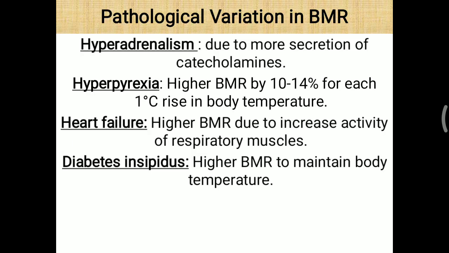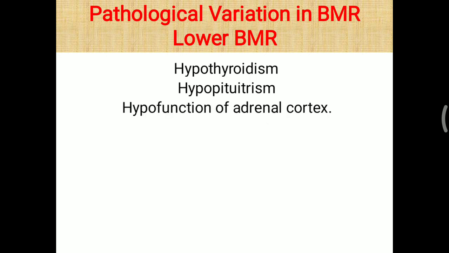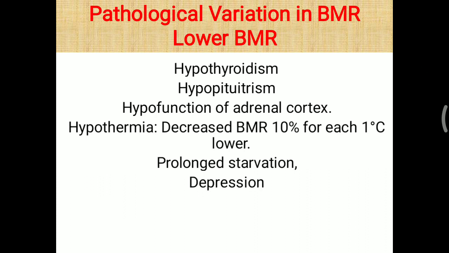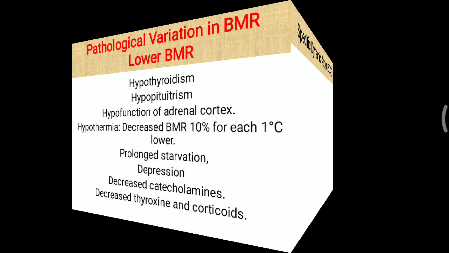Further, pathological variation where BMR is lowered. Previously, whatever we have seen, hyperadrenalism, hyperpyrexia, heart failure and diabetes insipidus, in all of these BMR is increased, while other conditions lower the BMR: hypothyroidism, hypopituitarism, hypofunction of adrenal cortex, and hypothermia, meaning decreased body temperature, which will decrease BMR by 10% for each 1 degree centigrade lowered. Prolonged starvation, depression, as well as decreased catecholamine can lower the basal metabolic rate. Decreased thyroxine and corticosteroid also lower the BMR.